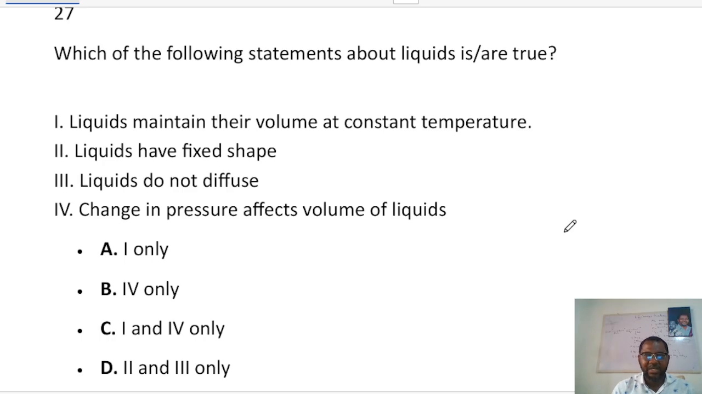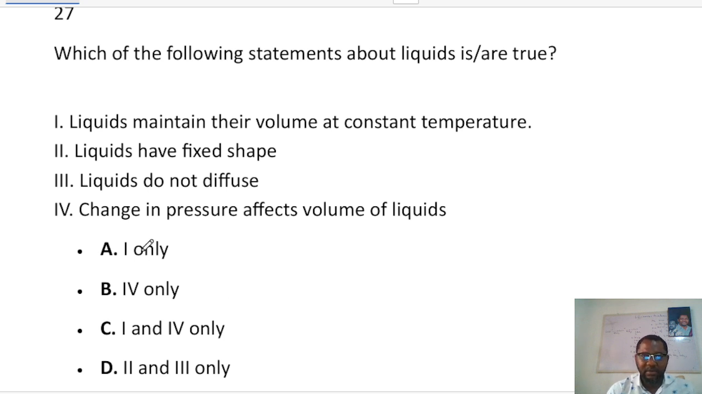Now the next one says, which of the following statements about liquids is or are true? I, liquids maintain their volume at constant temperature. II, liquids have a fixed shape. III, liquids do not diffuse. IV, change in pressure affects the volume of liquids.